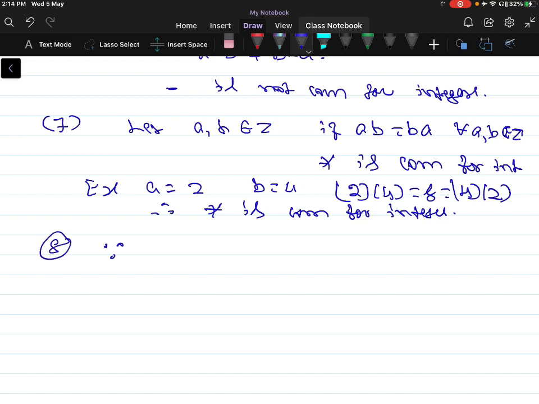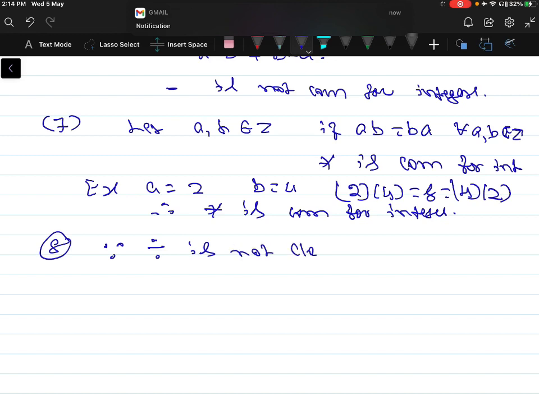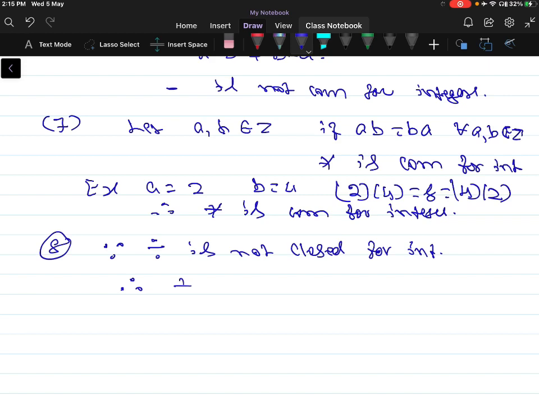Since division is not closed for integers, therefore division is not commutative for integers.